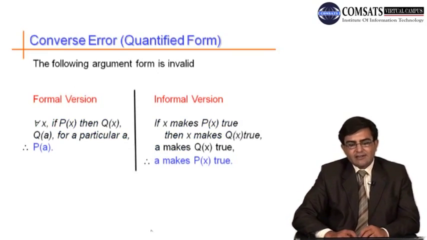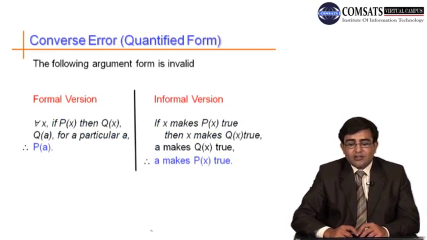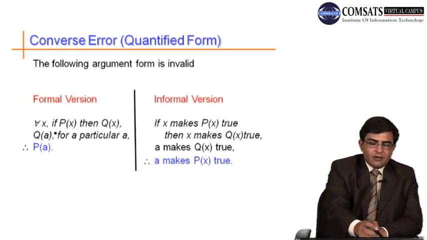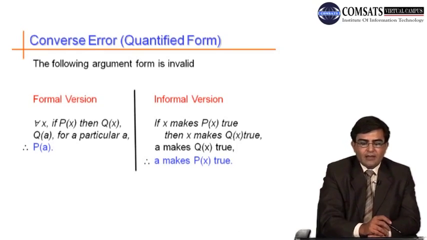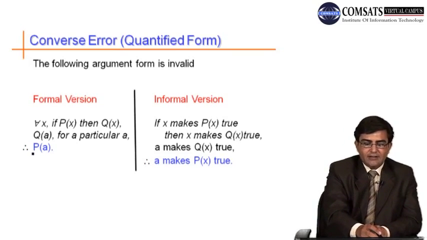Next, what is the converse error in the universal modus ponens? We have discussed also the converse error in modus ponens and modus tollens. Here the converse error is basically in the universal modus ponens. If we are given for all x, if p of x then q of x, and q of a for some particular value of x, which is a, and q of a is true, we conclude p of a is true.